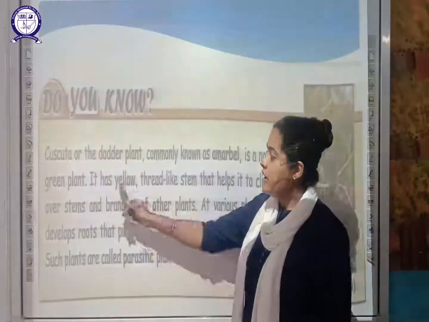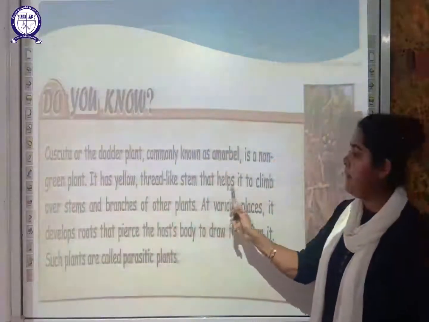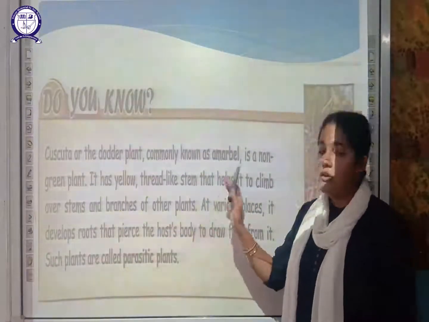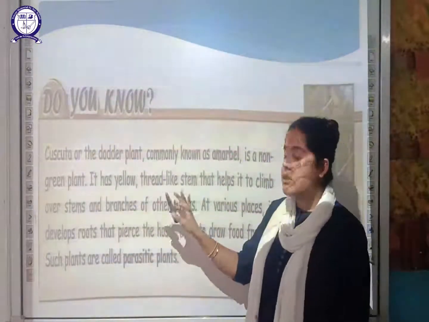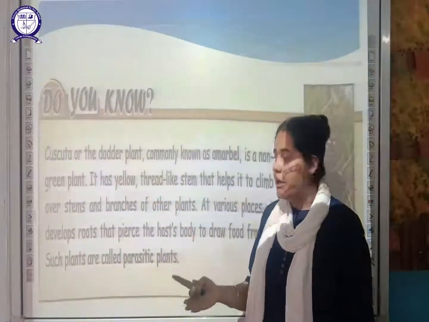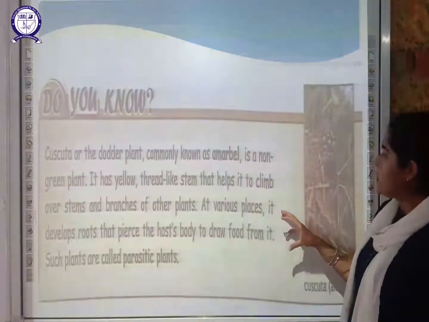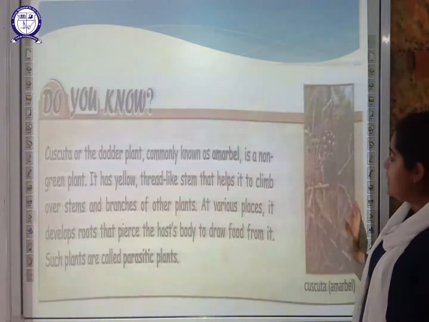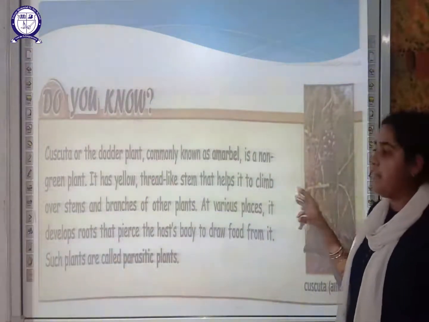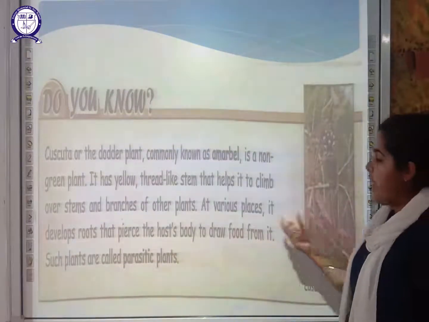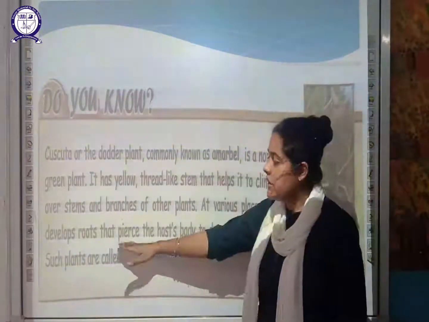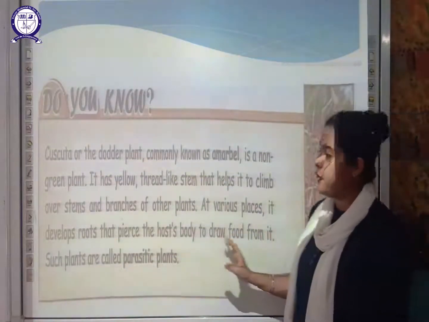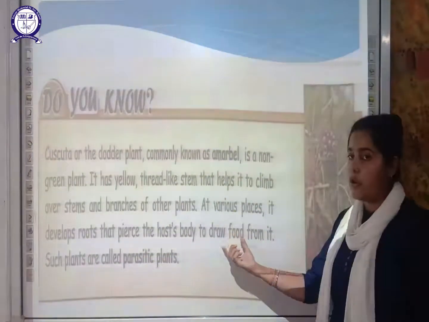Here also it has a yellow thread-like stem that helps it to climb over the stem and branches of other plants. So this plant is also a non-green plant that feeds on other plants. That is how they obtain the food. They have very thin stems, and this climbs on the other plants' branches and stem. At various places, it develops a root that will pierce the host body to draw the water from it, draw the food from it.